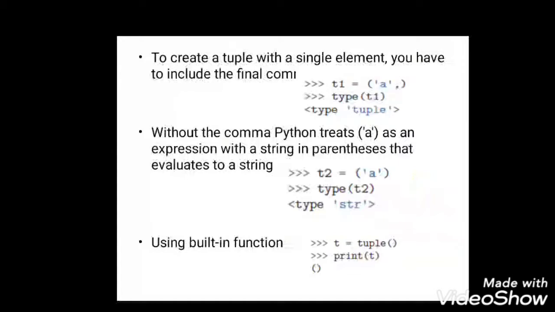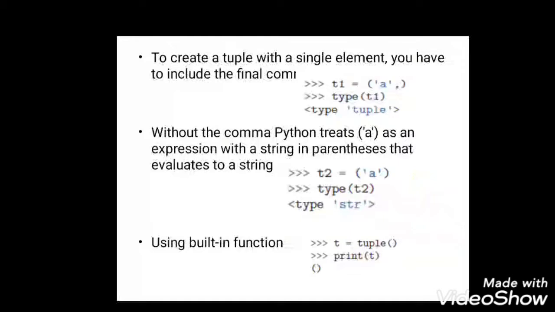So if you try creating a single element in a tuple without a comma at the end, and then try to find the type of it, unless it has a comma, you will not get the type as a tuple. It will show the type as a string, right? So to avoid that, we should use a comma at the end.